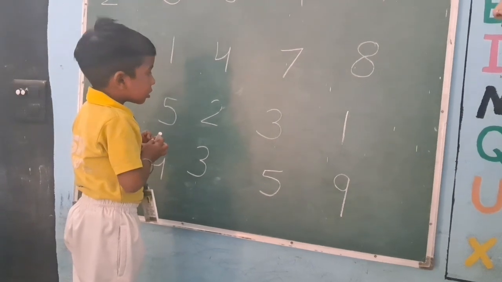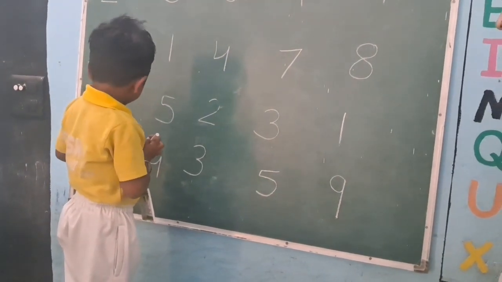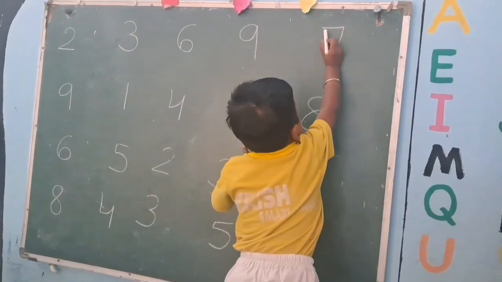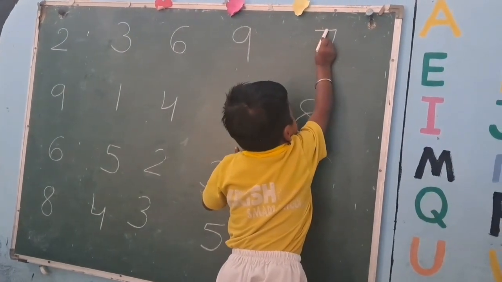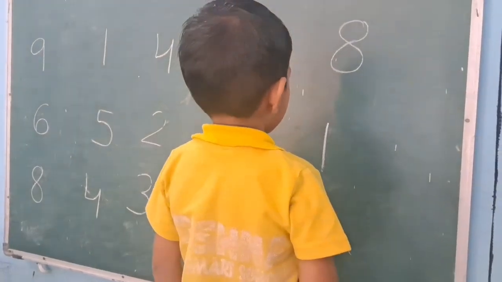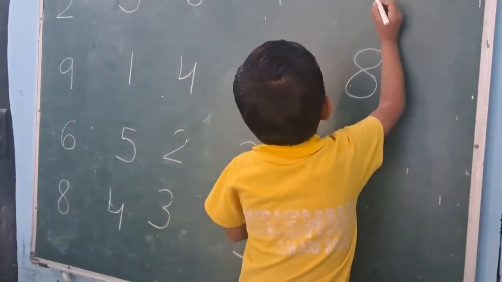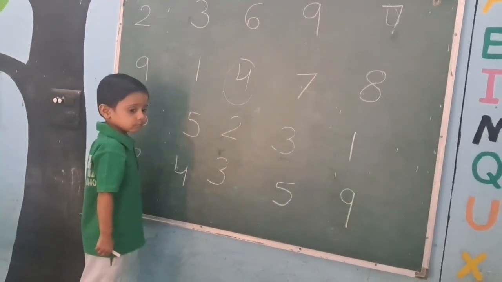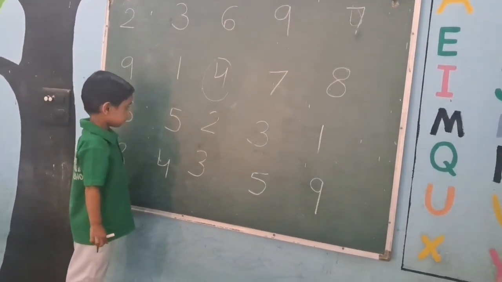Find out 7 number firstly. 7, where is 7? 7. Yeah, number. Very good. Claire, put the circle on number 4. Where is number 4? Firstly find out 4 number. Very good. Jasleen, put the circle on number 2.